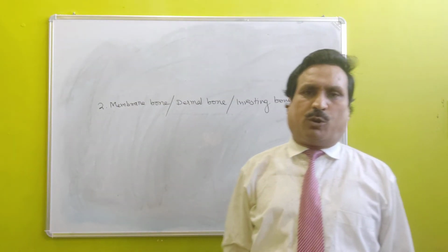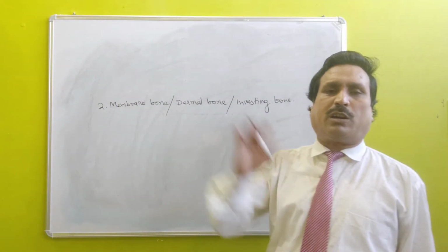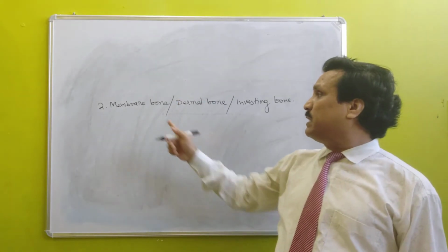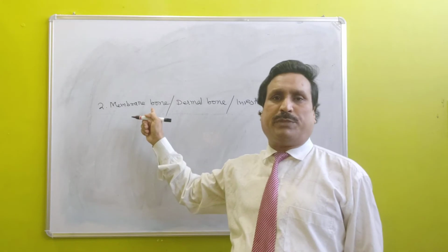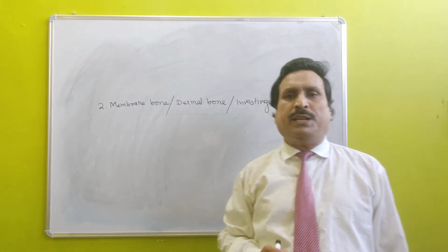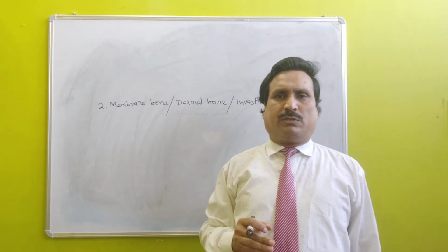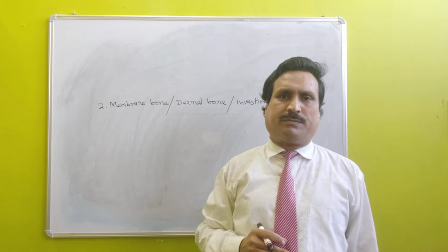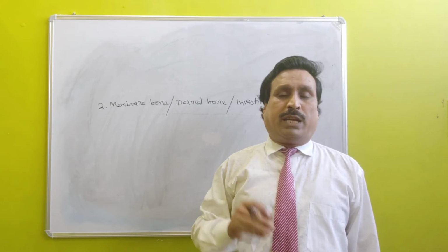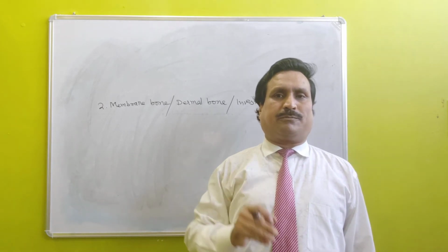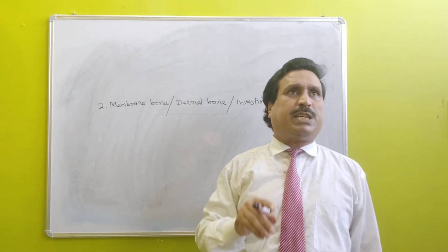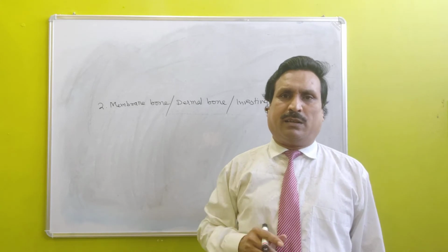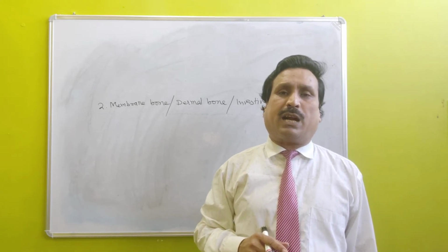On the basis of mode of formation, this type of bone is formed in the dermis of skin, and after formation it is invested over the underlying cartilage.